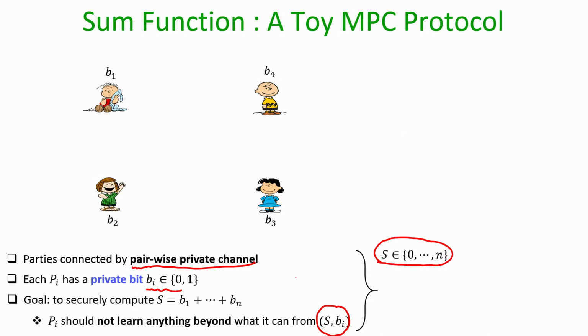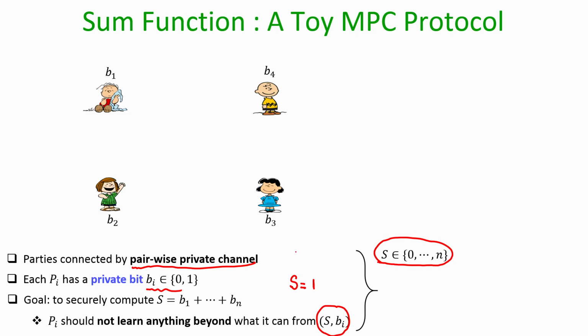But suppose the sum turns out to be 1, then the party whose input is 1 will know that only it has participated with input 1 and others have participated with 0, fine, that is again not a privacy breach.